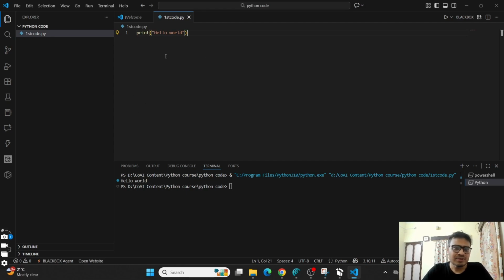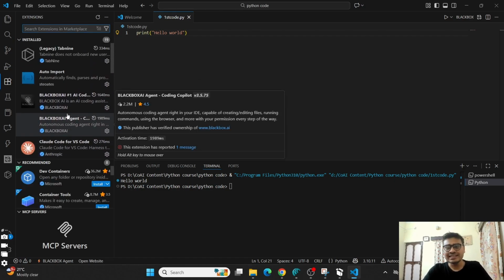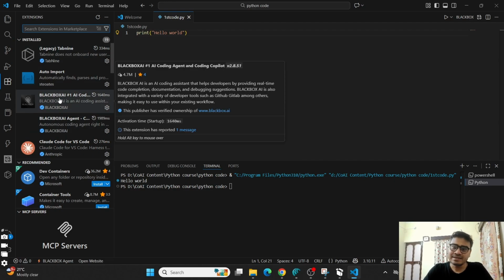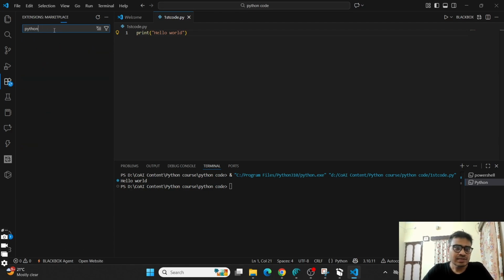Now, one more thing. On the left bar, you have one more very important thing in VS Code, called extensions. When you click on extensions, it's like the extensions in the Google Chrome browser, where you can integrate some add-on services. Similarly, here you have to do that. To bring the complete Python functionality, there is one extension for Python in VS Code.